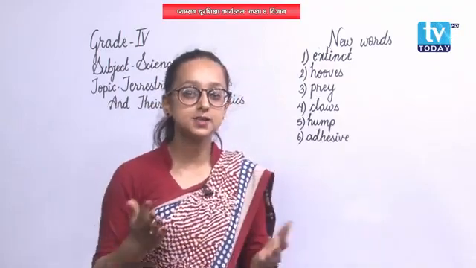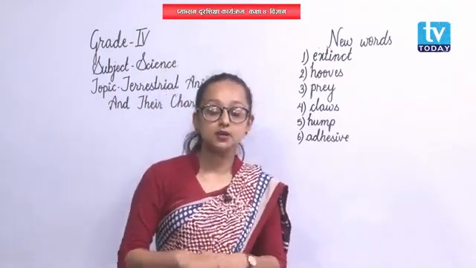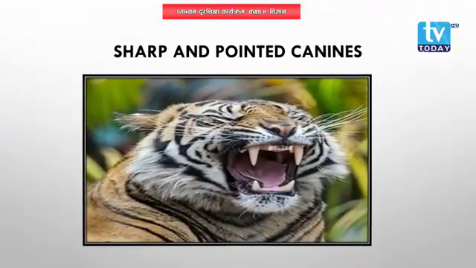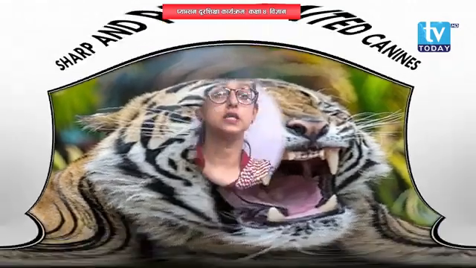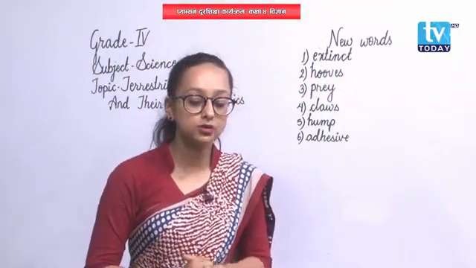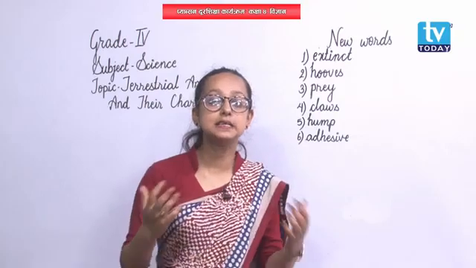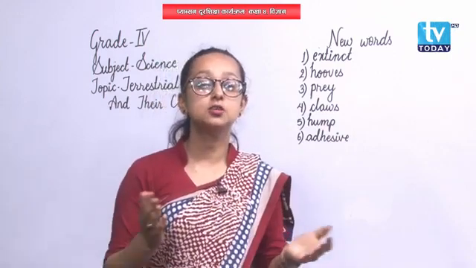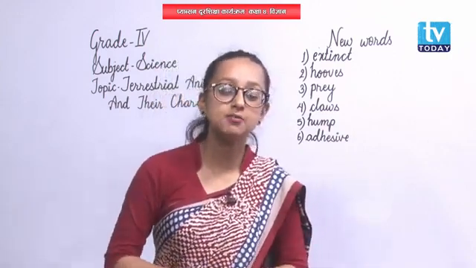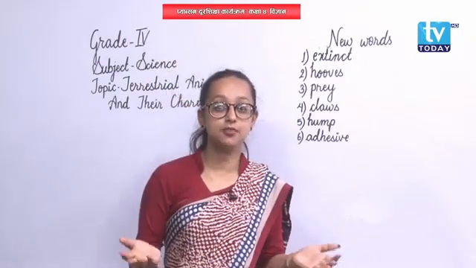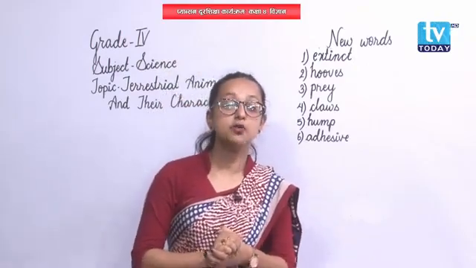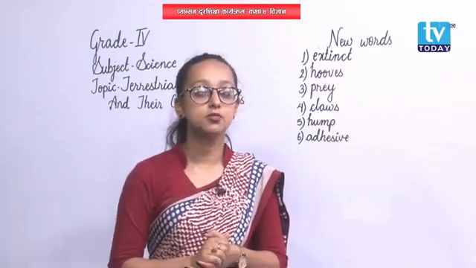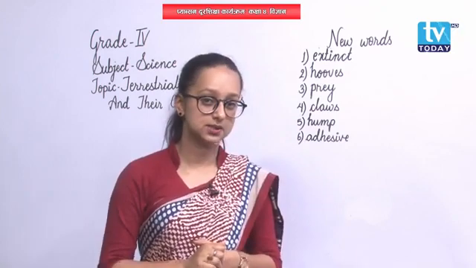And similarly, the next point is they also have sharp and pointed canines, sharp and pointed teeth for tearing the flesh. And also, they have strong grinding teeth for chewing the bones. They have sharp pointed canines for tearing the flesh, whereas they have strong grinding teeth for grinding their food, that is, for chewing the bones.